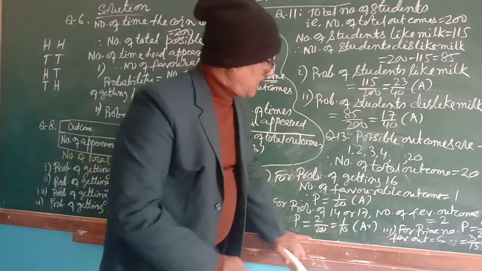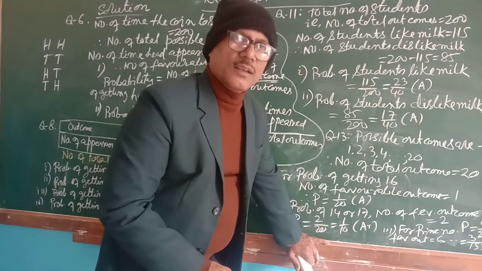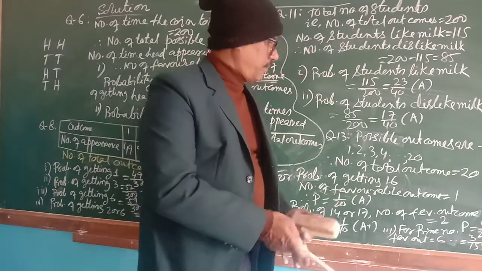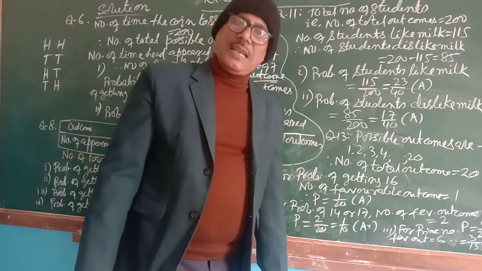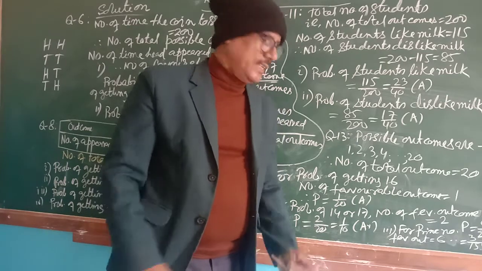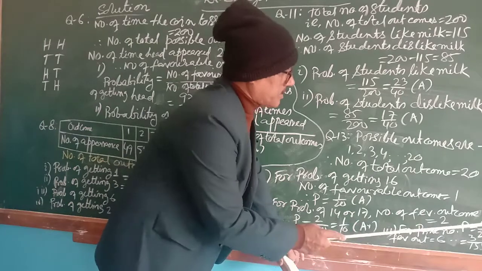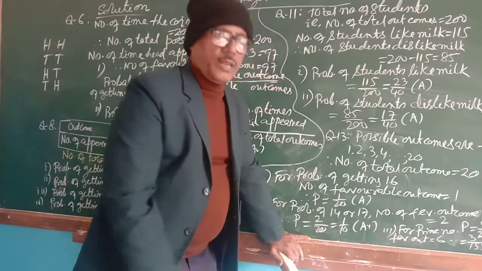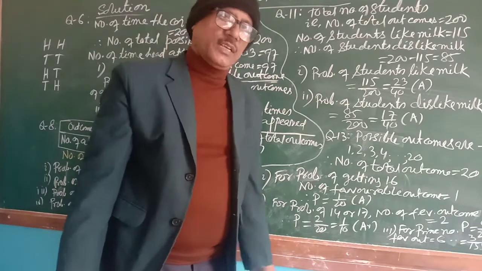Could you understand? Now for a prime number from 1 to 20, how many prime numbers are there? There are 8 prime numbers. What are those? 2, 3, 5, 7, 11, 13, 17 and 19. So the number of favorable outcomes is 8 and total outcomes is 20. So 8 by 20, which is equal to 2 by 5. I hope you have understood. Very easy lesson but very interesting. If any doubt is there, do ask.